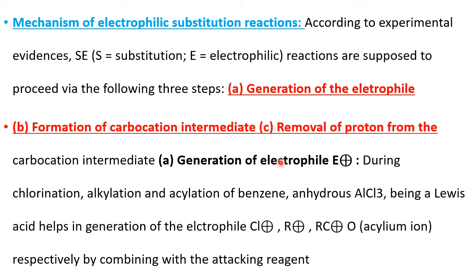First step is what? Generation of electrophile. How is the electrophile generated? During chlorination, alkylation, acylation of benzene, anhydrous AlCl3, which acts as a Lewis acid, that is an electron deficient center, helps in generation of the electrophile. Okay, all these are electrophiles formed by combining with the attacking reagent. So the first step is that the electrophile is generated.